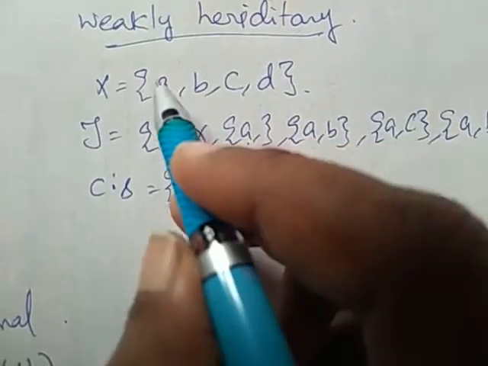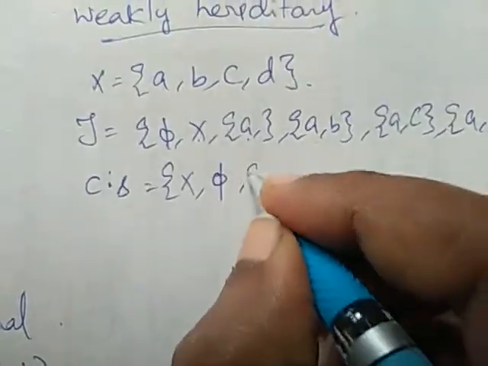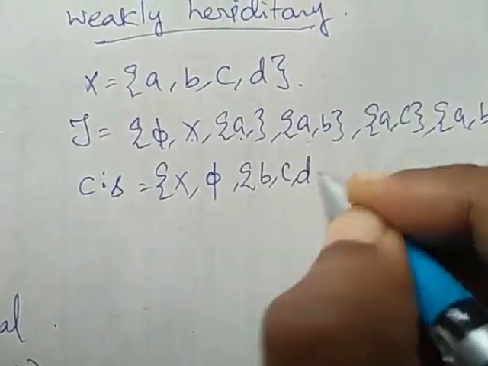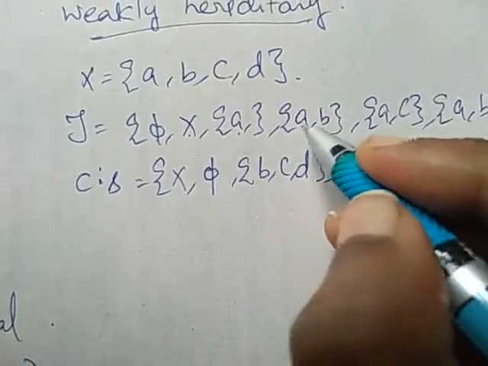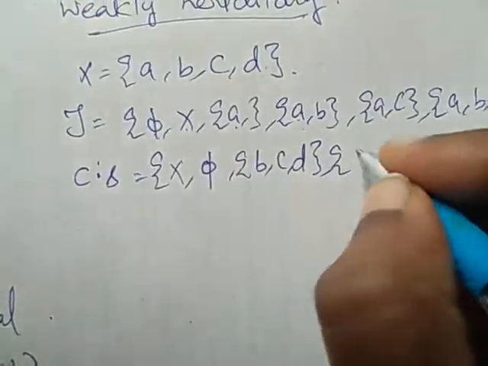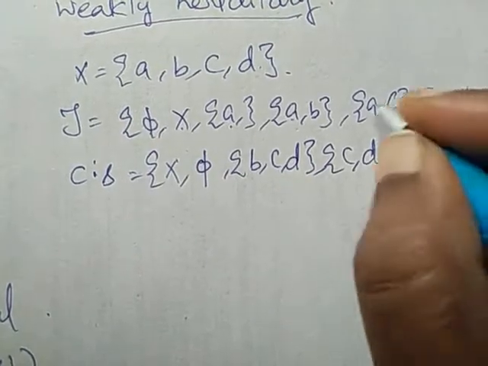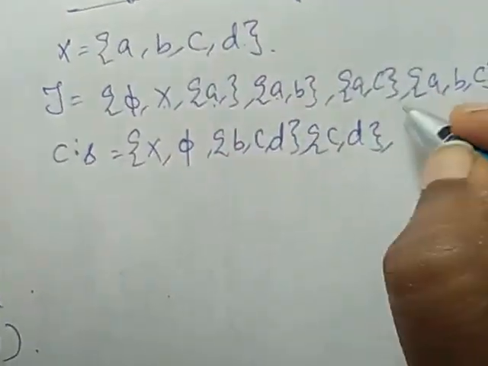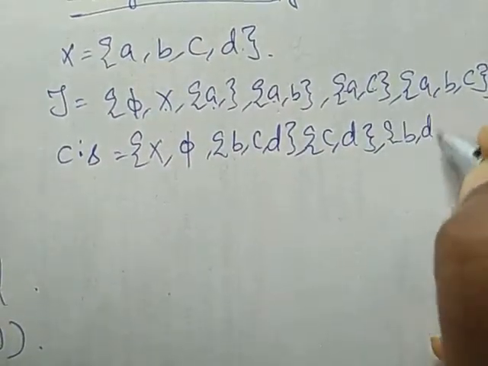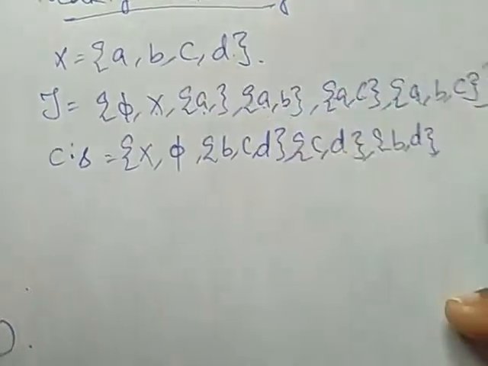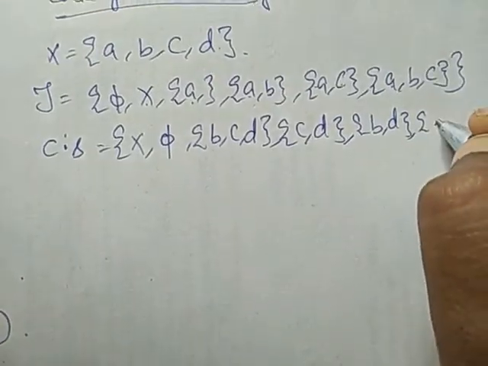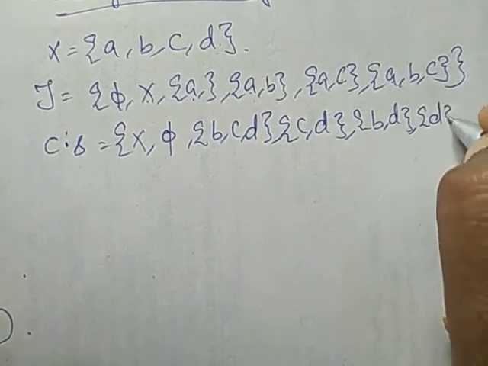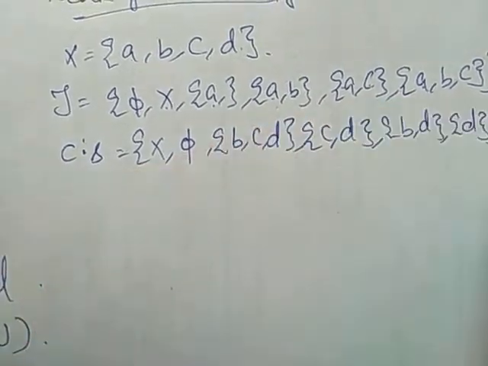The complement of A, leave A and write the remaining terms: B, C, D. The complement of A, B is C and D. The complement of A, C is B and D. At last, the complement of ABC is D. So, these are our closed sets.